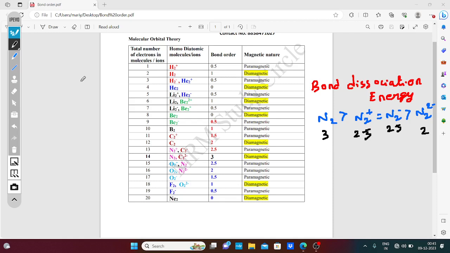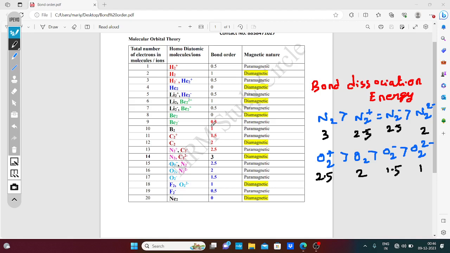The same way with oxygen also. O2 plus bond order 2.5. Oxygen bond order 2, you know that. O2 minus bond order 1.5. O2 2 minus ion, bond order 1. So the order is 2.5, 2, 1.5, 1. This order you should remember.